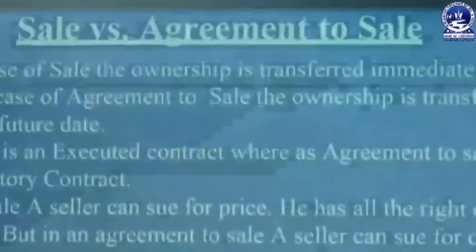But executory means subject to fulfillment of certain conditions that must be completed. That's why it is called an executory contract. So agreement to sell means the ownership will be transferred at some future date, subject to fulfillment of certain conditions. That's why agreement to sell is an executory contract.